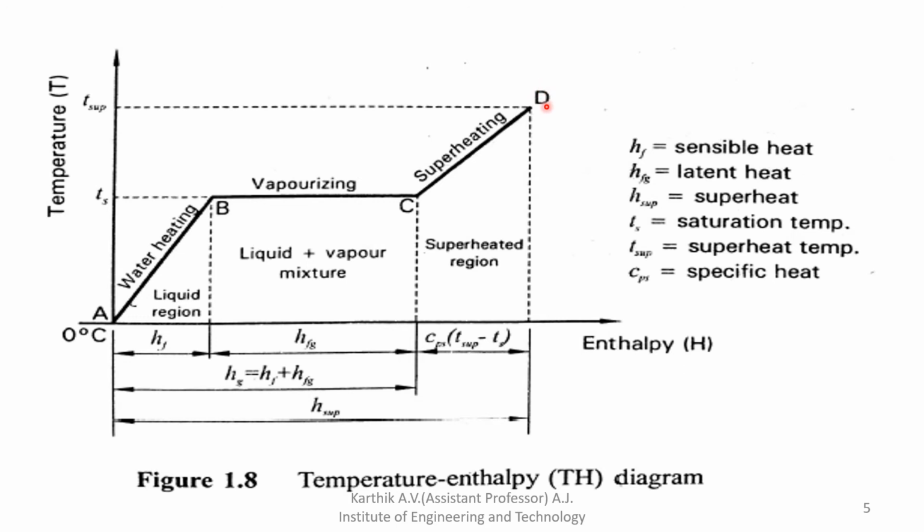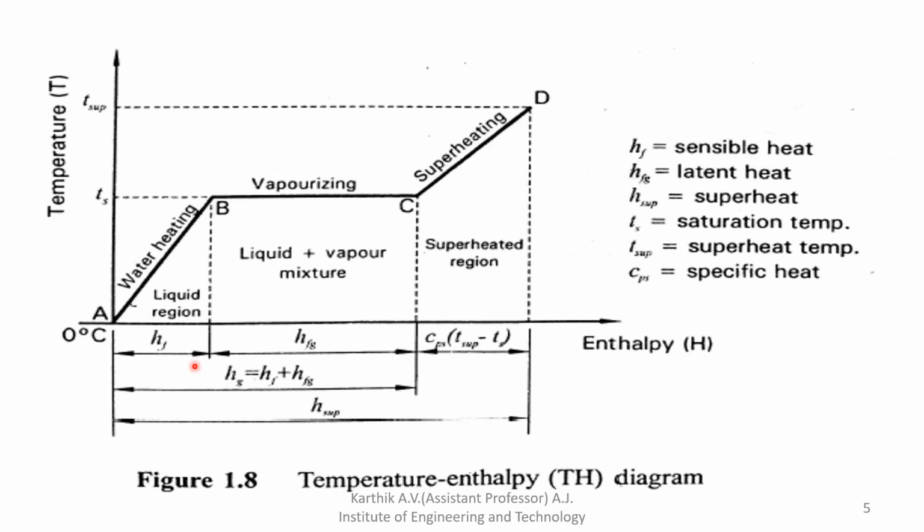At point D you will get superheated steam. Initially water is at 0 degrees Celsius and reaches saturation temperature, and on further adding heat, it reaches the superheated temperature.